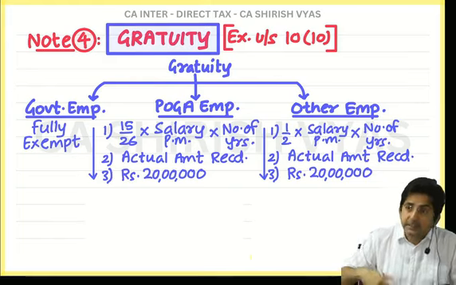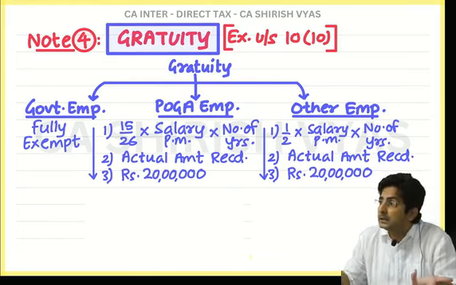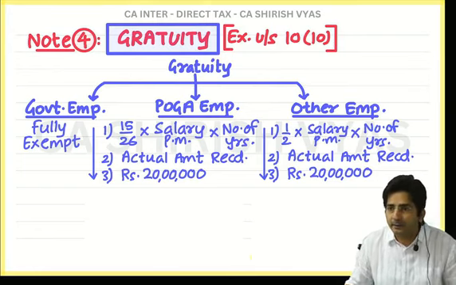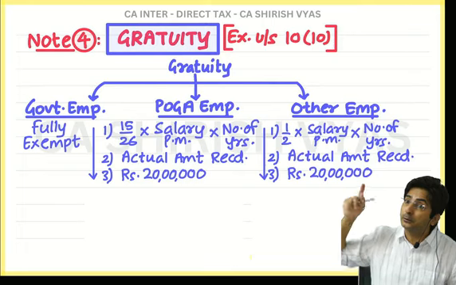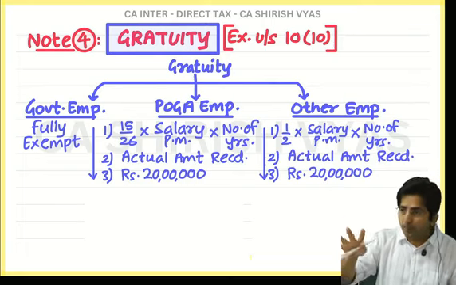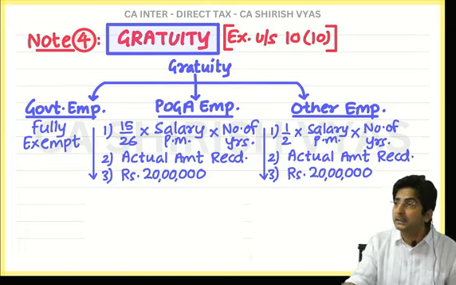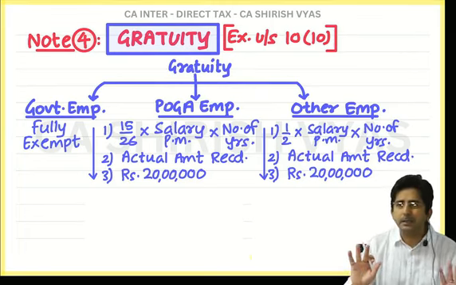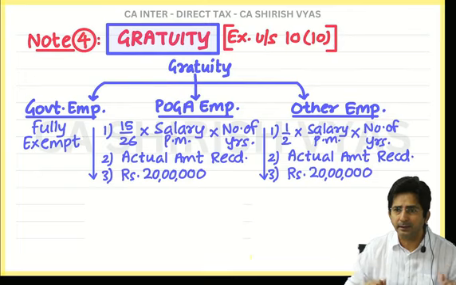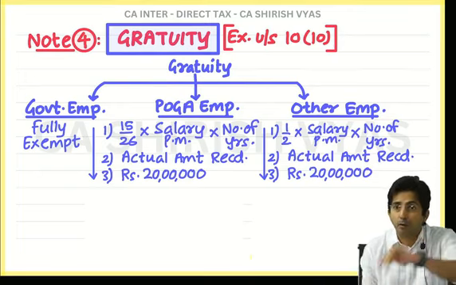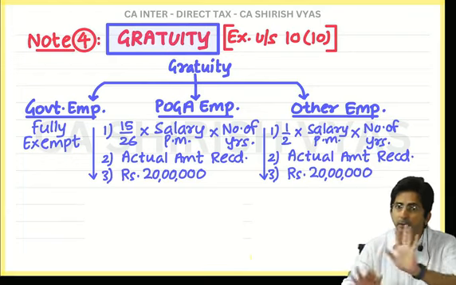But in case he receives, what is the reasonable amount he should receive? That is half salary. Means this is the thinking of income tax law. There is no Payment of Gratuity law to protect the employee. But in case he receives, he should receive a reasonable amount of half salary. And here half means literally half. 15 upon not 26, 15 upon 30.